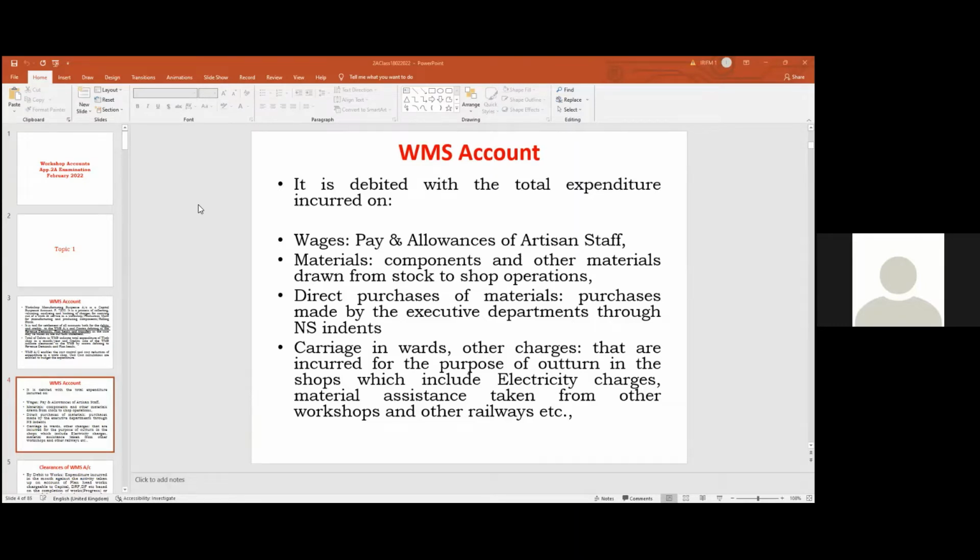His budget grant available to him for his activities, which is assessed in advance, will become the direct purchase grant. Even for this particular executive, whoever holding the workshop, he can purchase items directly from the market. When he purchases material from the market, there is a medium known as non-stock indent. Through this non-stock indent, whenever they make purchases, the non-stock items, stock items are continuous items.